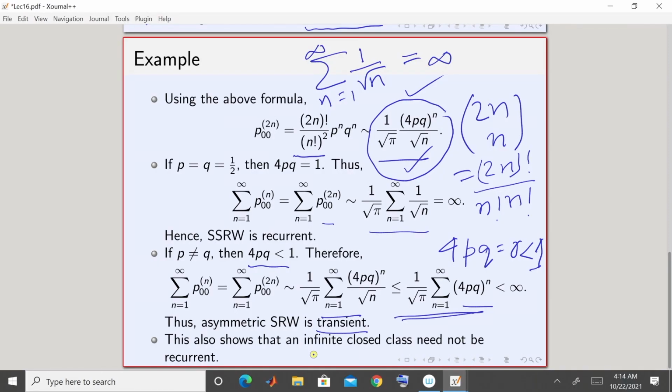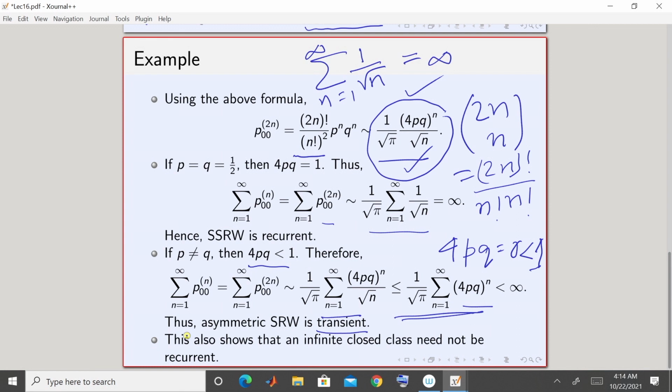For a finite state Markov chain, there has to be at least one recurrent state, but if you are looking at a Markov chain which has an infinite state space, then it is possible that all states are transient, or in other words, it does not have a single recurrent state, and an example is provided by this asymmetric simple random walk, because you have already shown that in an asymmetric simple random walk all states are transient.